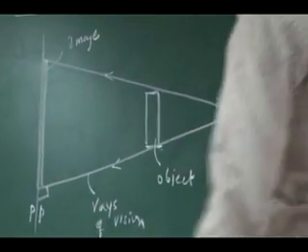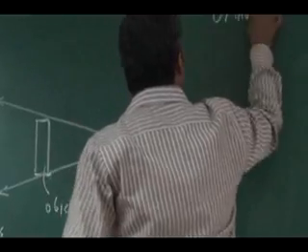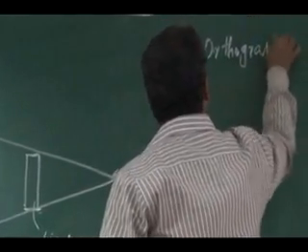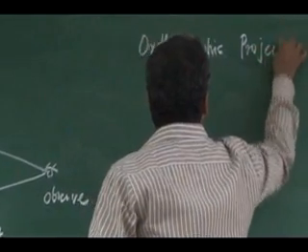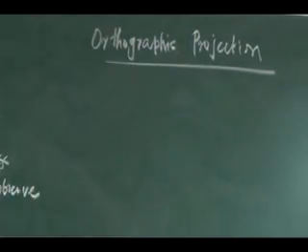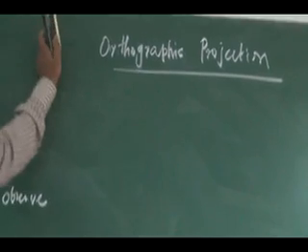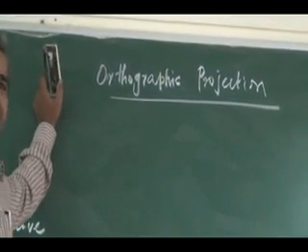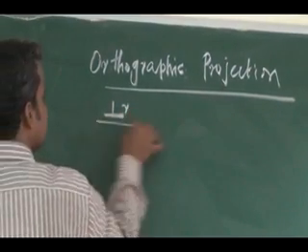We will go to orthographic projection. What is orthographic projection? There is a difference between orthographic projection and an ordinary projection. So what do you mean by ortho? Ortho means perpendicular.